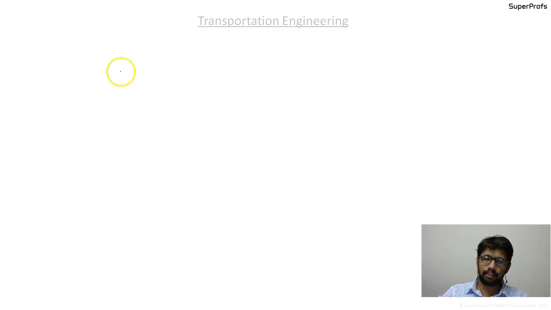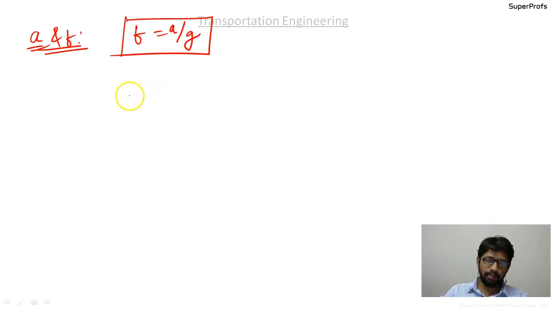Next thing that we discussed was the relationship between the coefficient of longitudinal friction and the retardation. Okay, retardation, that is A, and coefficient of longitudinal friction, the relationship was, the coefficient of longitudinal friction was A by G. Very important relationship that will be asked as part of a 2-mark question. Okay, and in this way we completed with SSD, the stopping sight distance, and we moved on to discuss the overtaking sight distance after completing the numericals based on SSD.